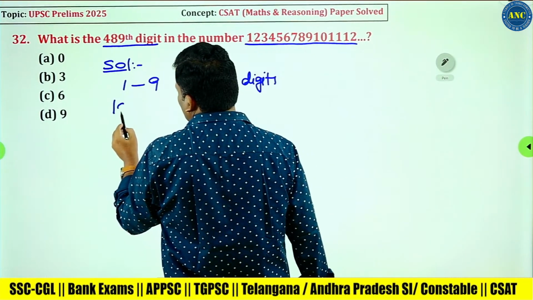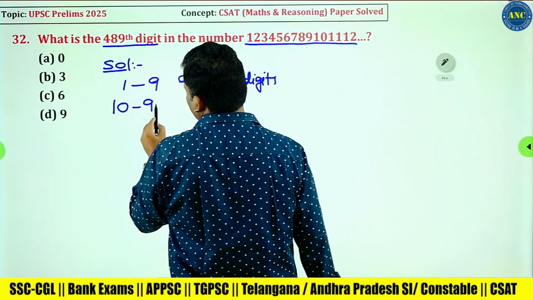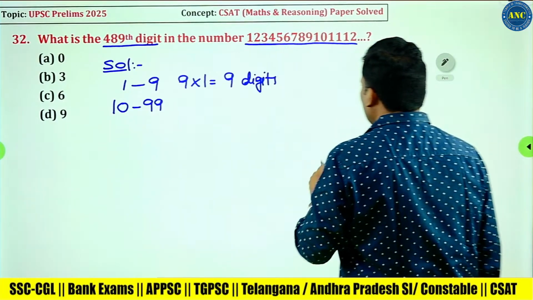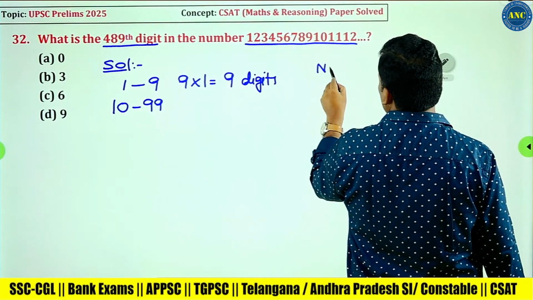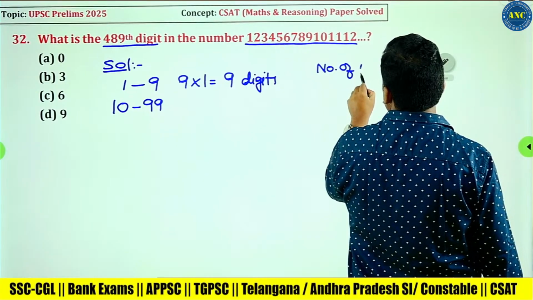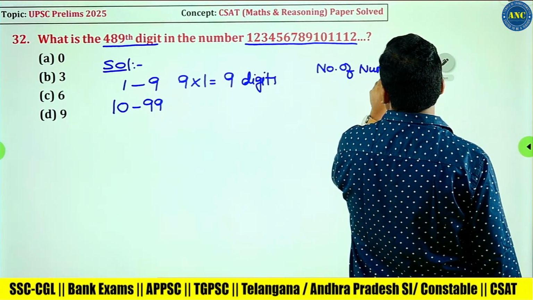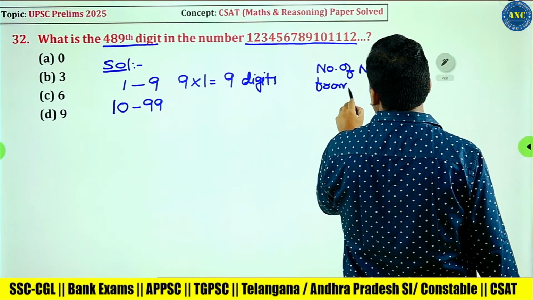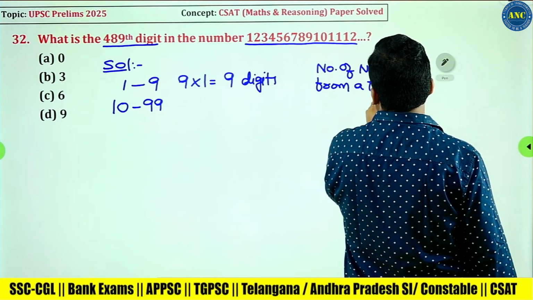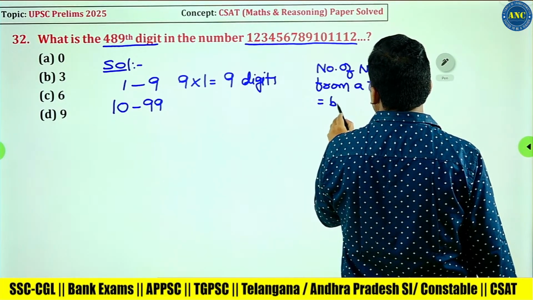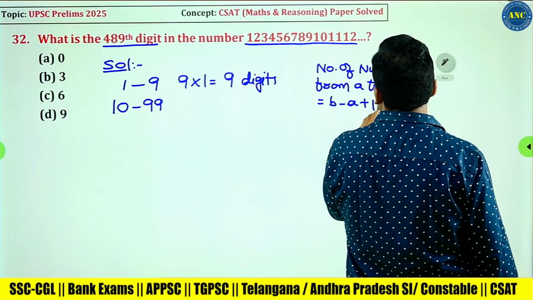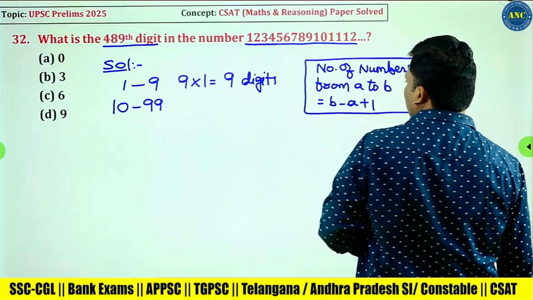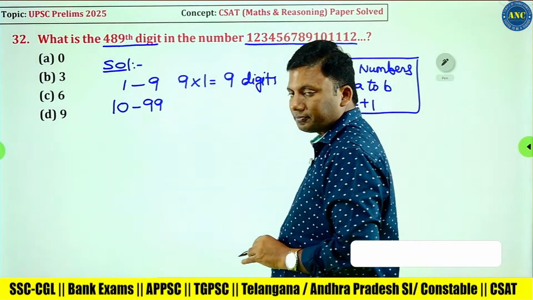Then it is 10 to 99. Here one concept: the number of numbers from A to B is B minus A plus 1.